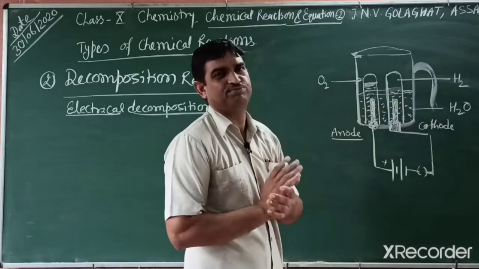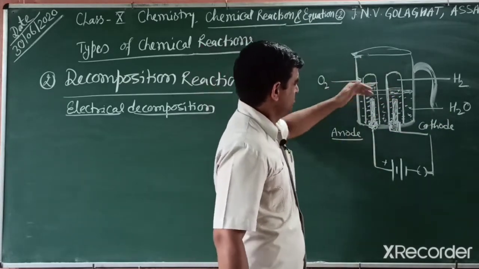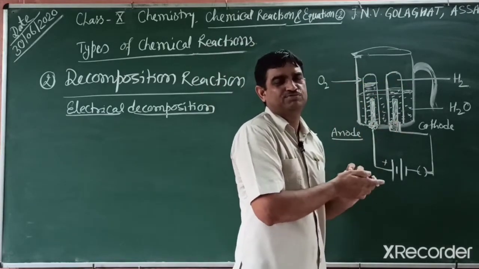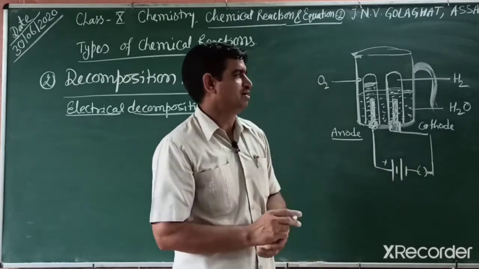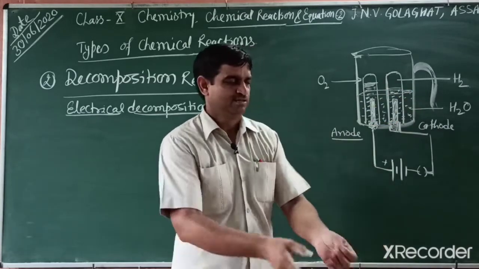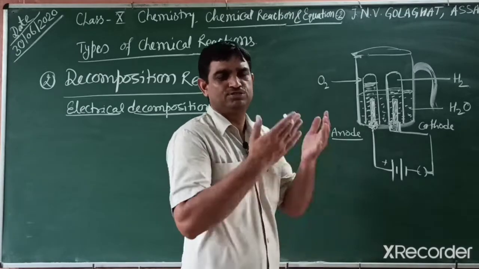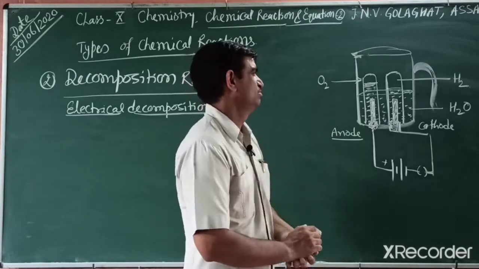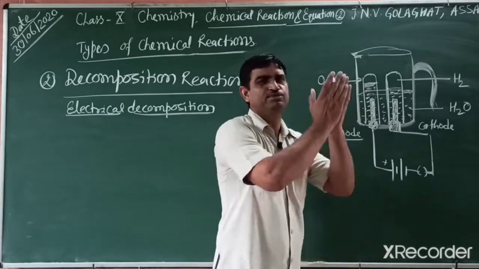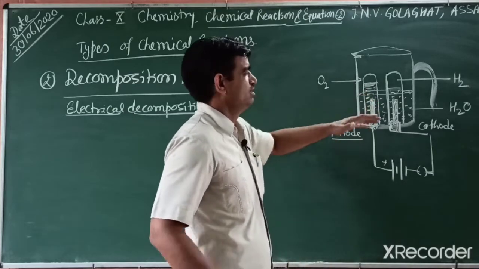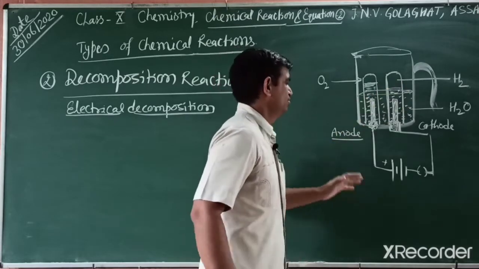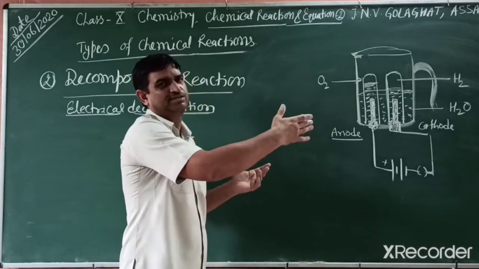But you see carefully, the volumes of the 2 gases are different. Oxygen gas has a lower volume and hydrogen is just double the amount. Students, in that activity, how can we confirm the released gas is hydrogen? When the gas is taken out and burned with a splinter, what happens? It burns with an explosion, like a pop sound. But for oxygen gas, it helps burning, so the flame increases, but it does not create an explosion. Hydrogen is a self-burning gas and an explosive gas also. We will explain this after the reaction.